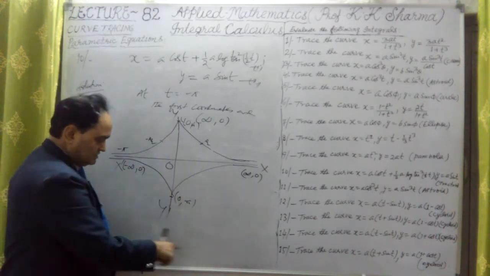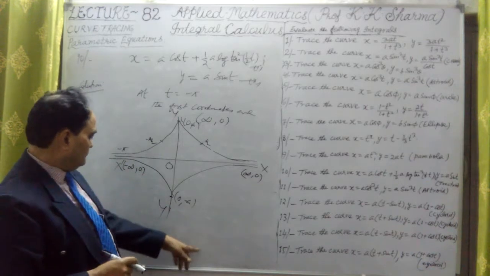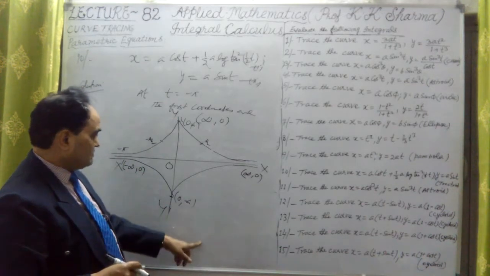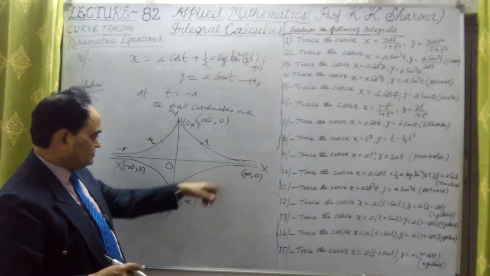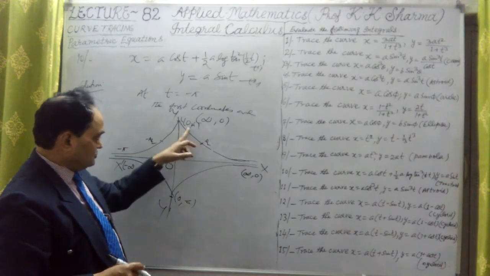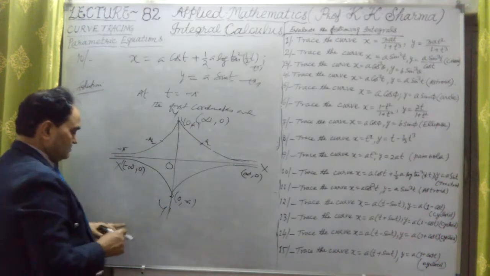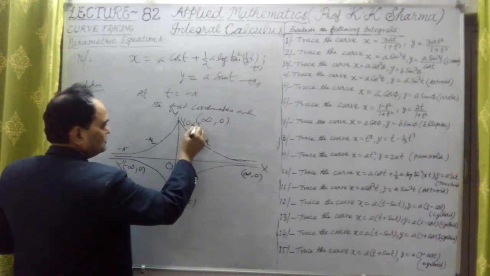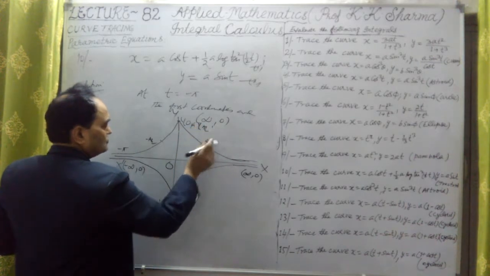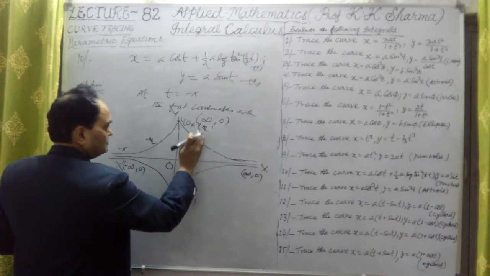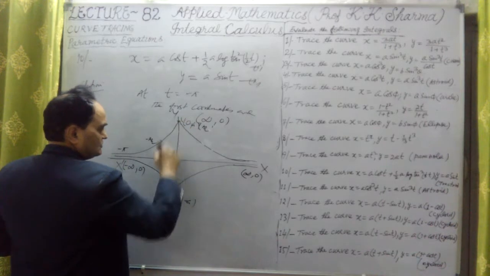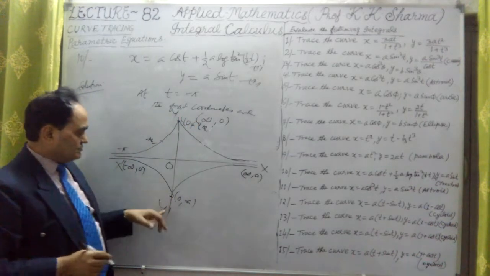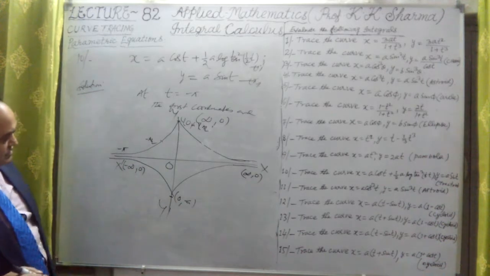This is a0 at pi by 2, and at minus pi by 2 it was minus a0. Here it is minus pi by 2, and here it is pi by 2. At this point, the tangent is making pi by 2 angle. Okay, this is pi by 2 here. 0 minus a is that point.